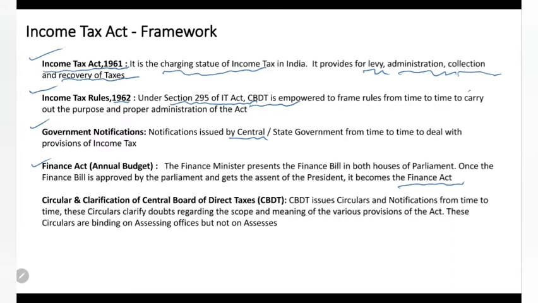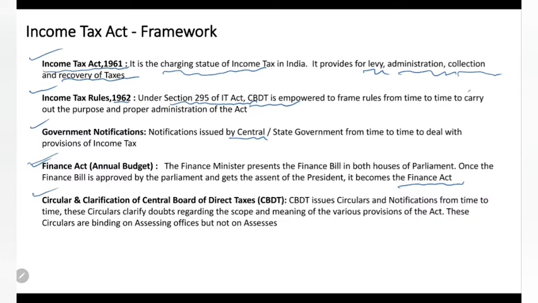In this annual budget, there is a section for income tax, where the finance minister gives any changes, such as on the rates of income tax or some exemptions. So any modification in the process of income tax will be published as part of the Finance Act. Okay, and then